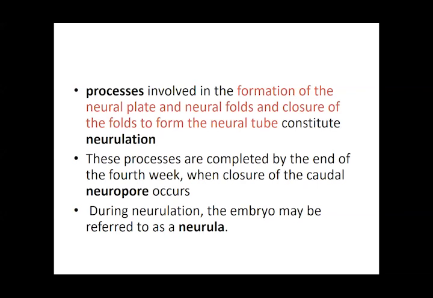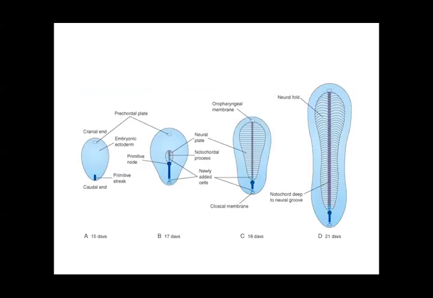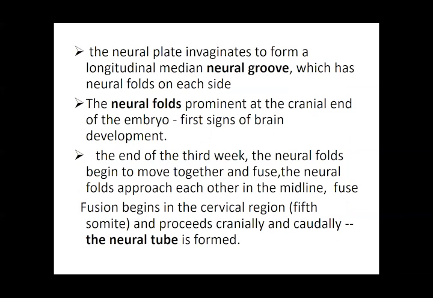Okay. Now, if you see this picture, you can recollect that we have the mesoderm, we have the formation of the notochord. The blue is the neural groove, which is forming, thickening, forming the neural plate, and this neural plate is going to give rise to your neuroectoderm. Then this was the neural plate. The neural plate invaginates, forming a longitudinal median groove, the neural groove. Then the neural folds, they develop as the brain, that is the cranial end.